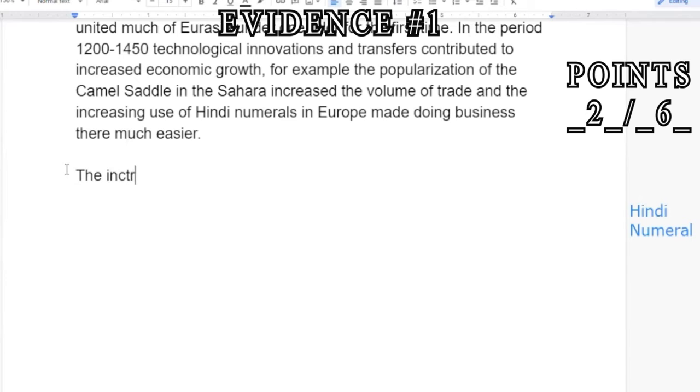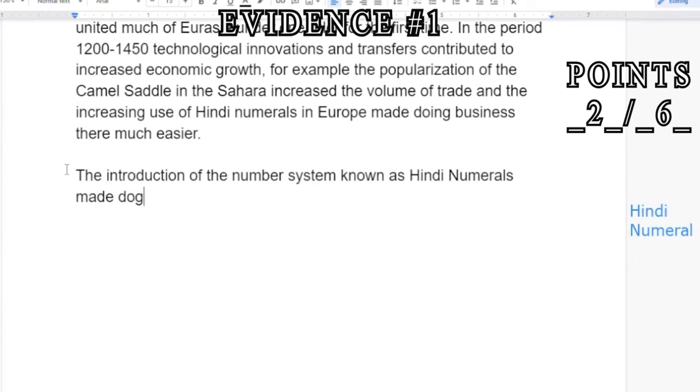So the introduction of the number system known as Hindi numerals made doing business easier in Europe during this time. All right, so there we go. We're going to talk about that. That'll be our nice topic sentence, kind of tell us what this paragraph is going to be about.